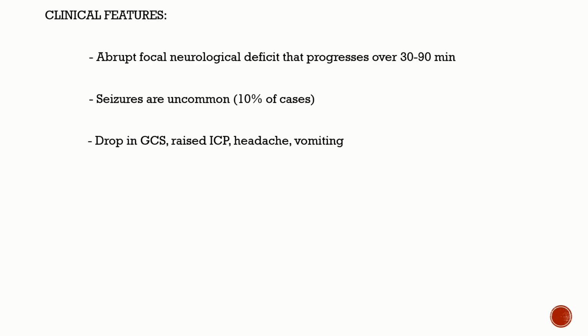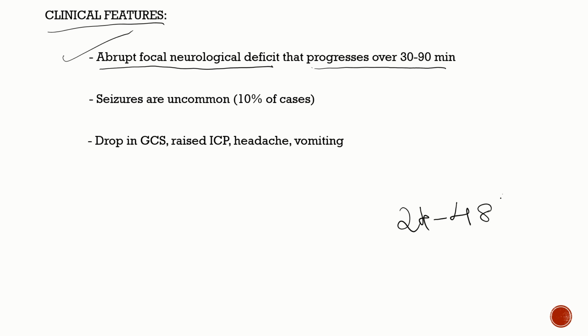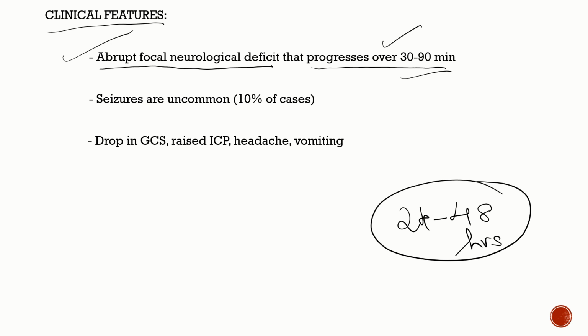Now coming to the clinical features. You have an abrupt or acute focal neurological deficit that progresses over 30 to 90 minutes. The onset is acute and it progresses very fast. An exception to this is ICH due to coagulopathy. Normally in coagulopathy, the progression happens slowly and for a longer time, 24 to 48 hours. Whereas in hypertensive ICH, the progression is very fast, in 30 to 90 minutes.